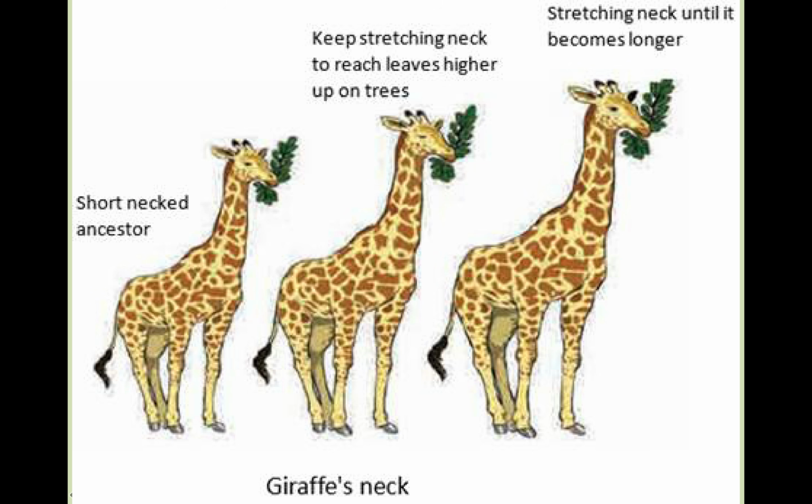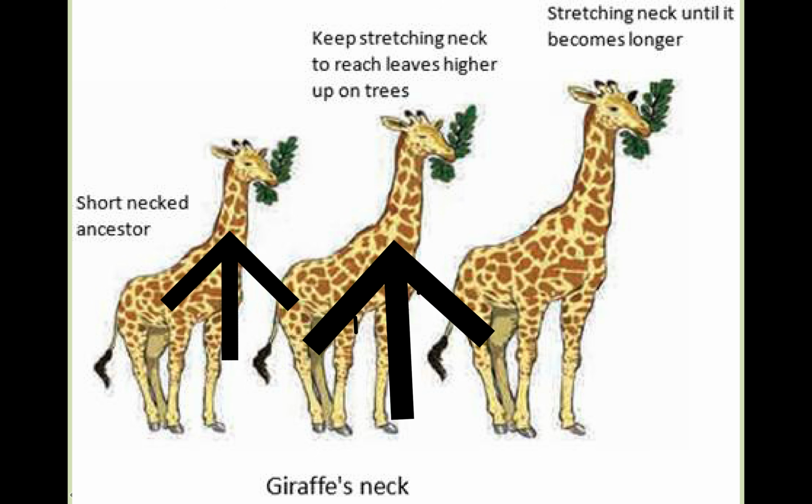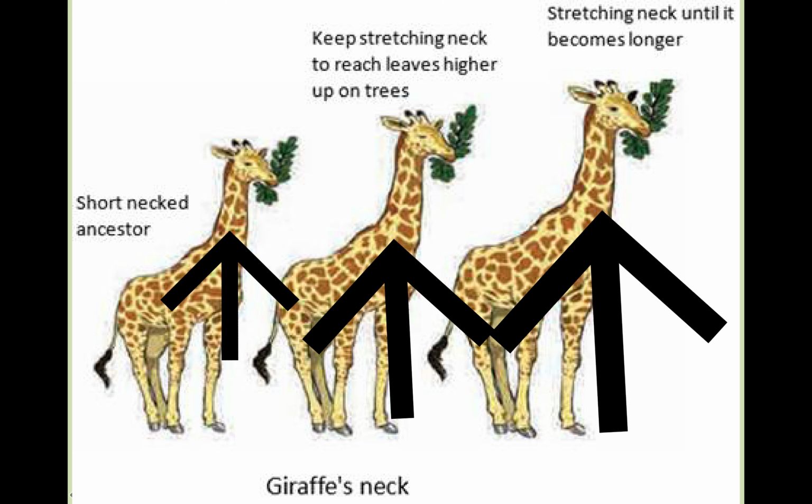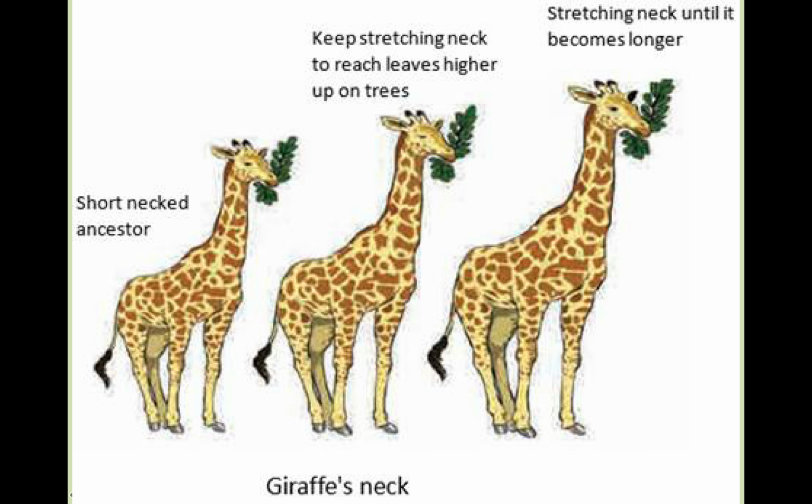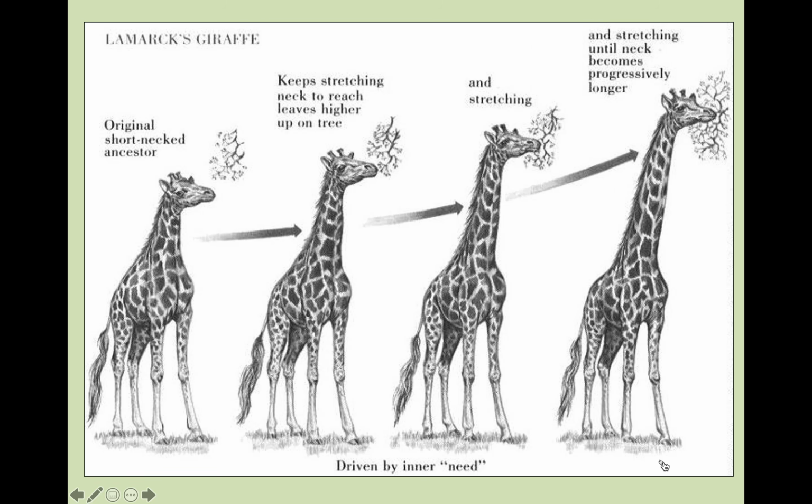In the case of a giraffe, Lamarck believed that giraffes once had short necks that kept getting longer and longer as members of its generation started to stretch and stretch and stretch their necks as long as they could. In doing so, Lamarck believed that each generation would grow slightly longer necks and pass that trait onto their offspring.